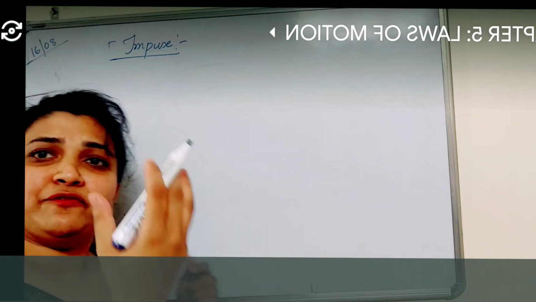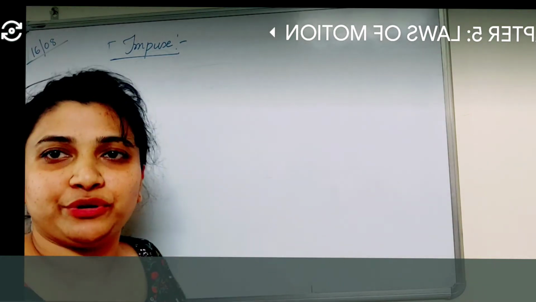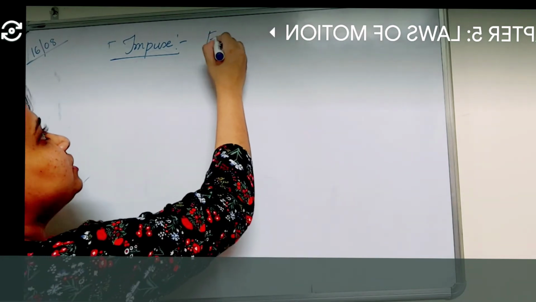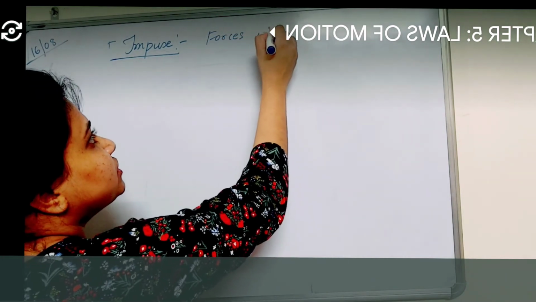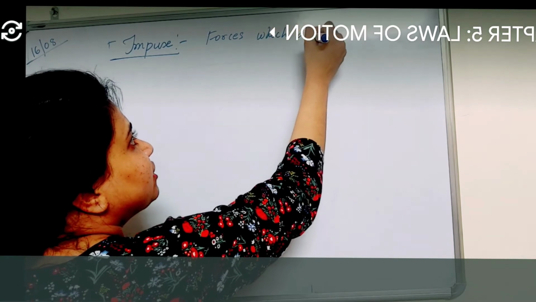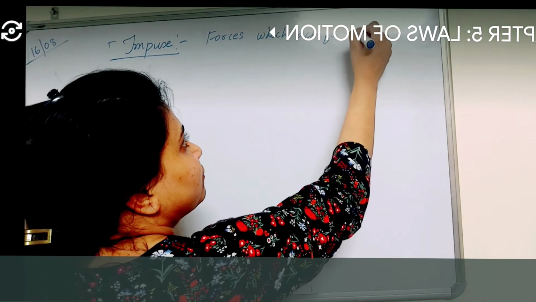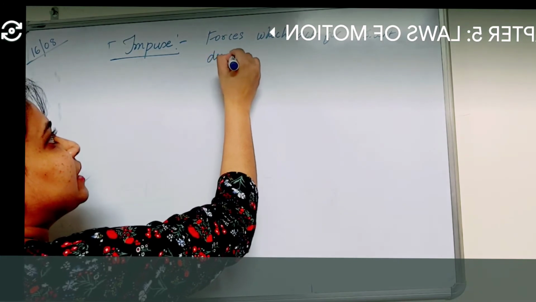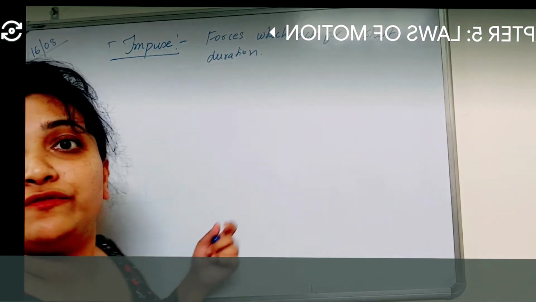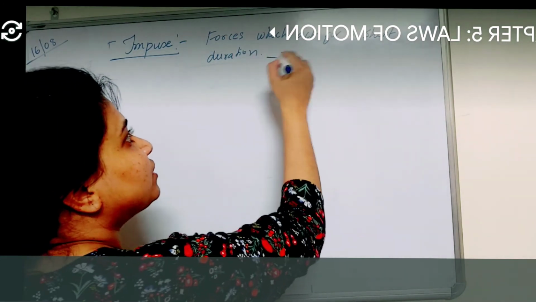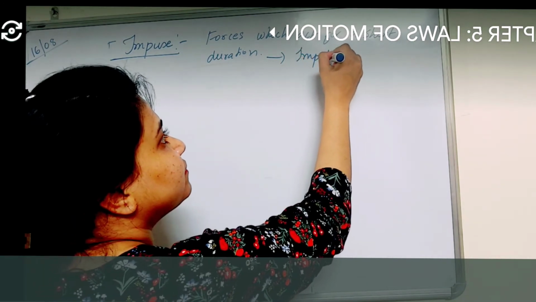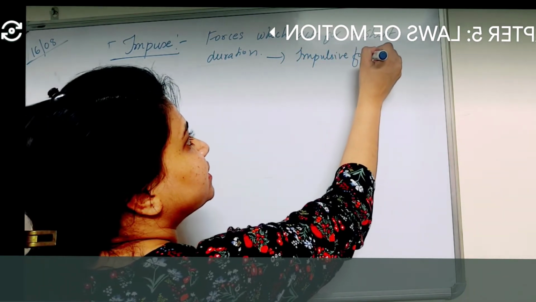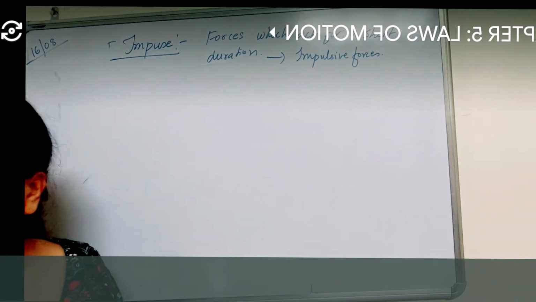They are nothing but forces which act for a very short duration. What are these forces called, children? Impulsive forces. They are called impulsive forces.